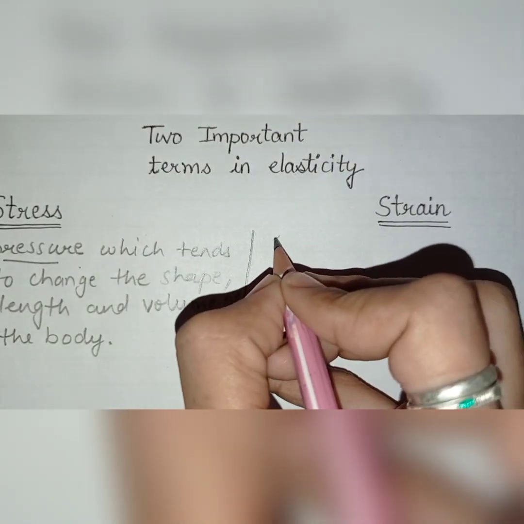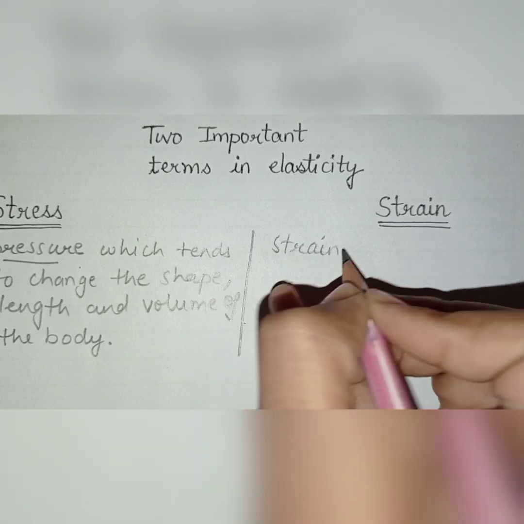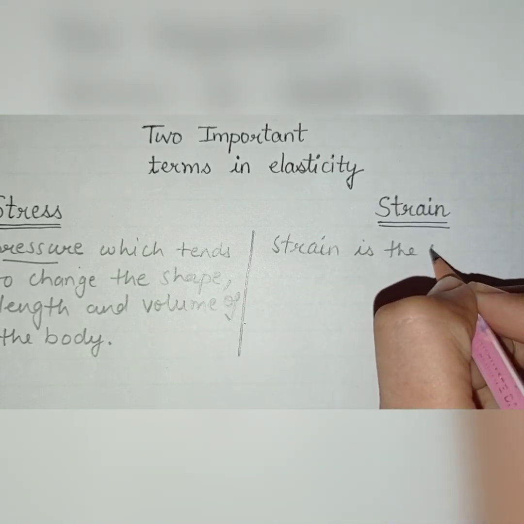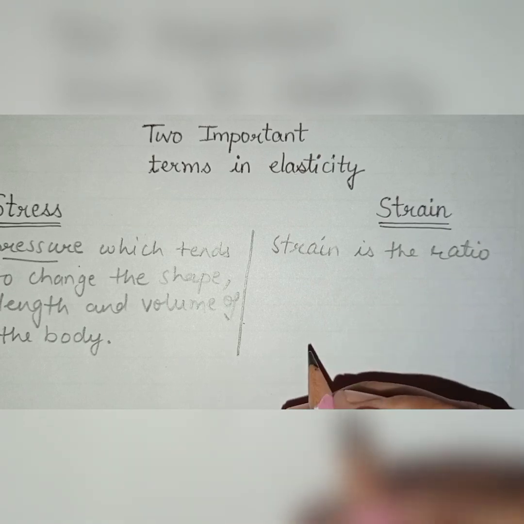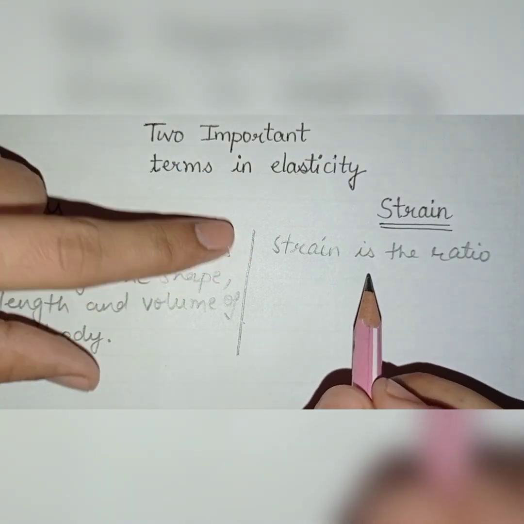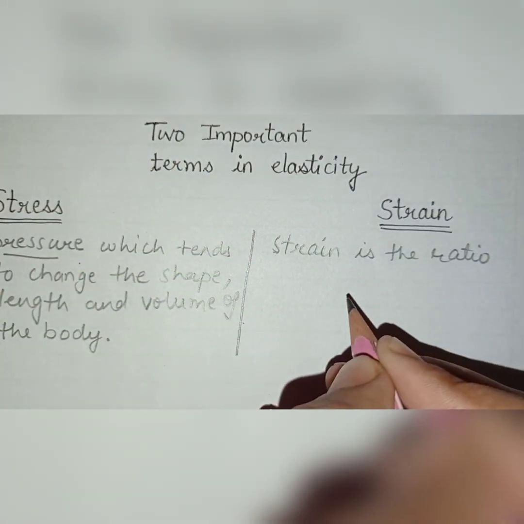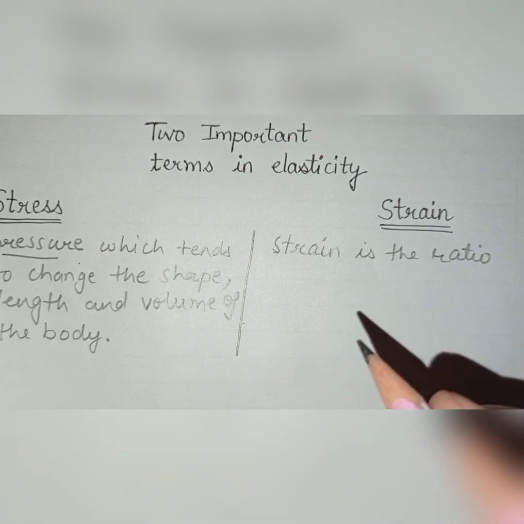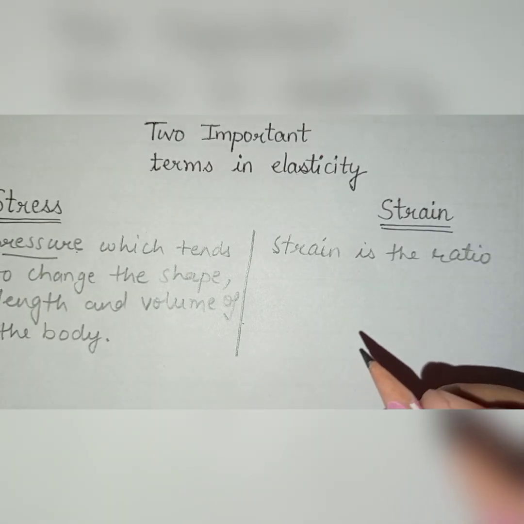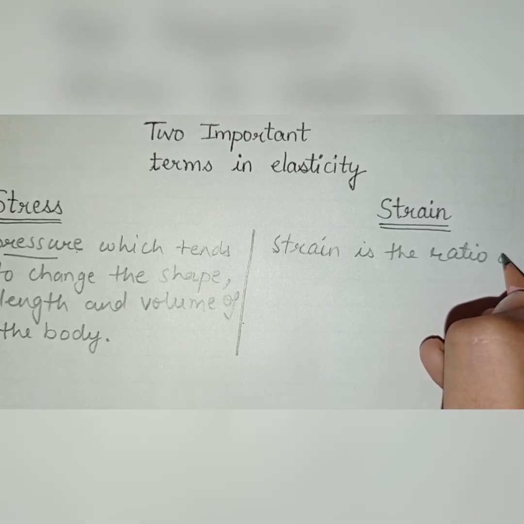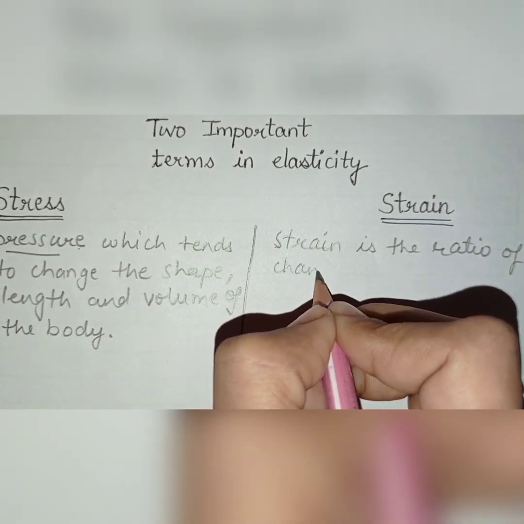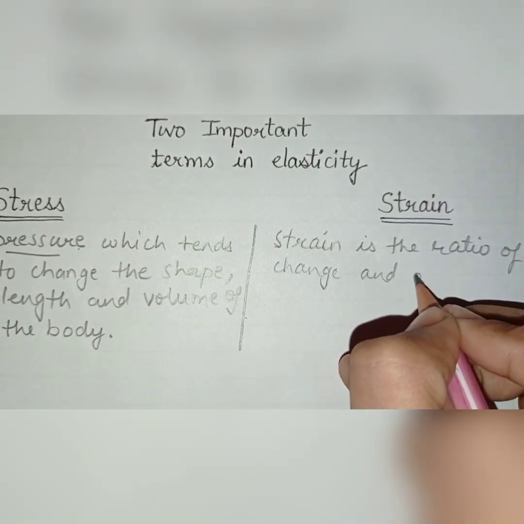And strain is the ratio of change in shape over original shape. Strain is the ratio of change and original.